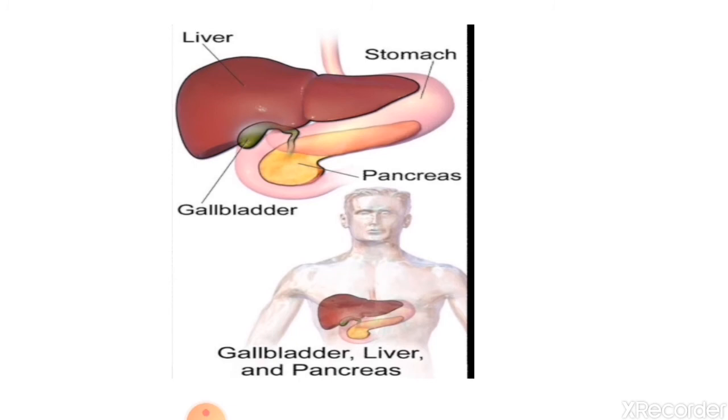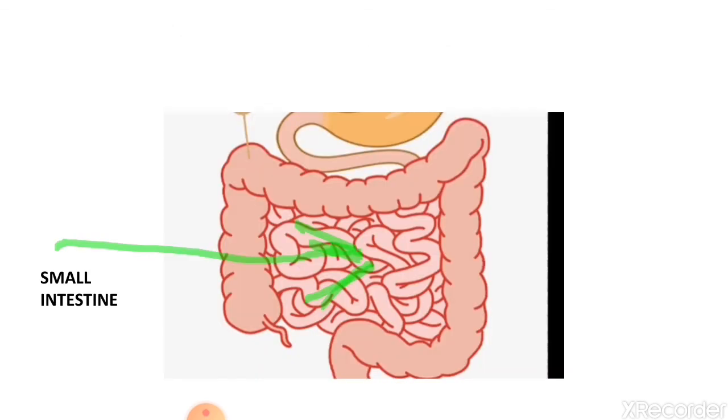So these digestive glands give digestive juices to the small intestine, and in the small intestine the digestion process gets completed. And in the small intestine, blood vessels are present. On the wall of the small intestine, blood vessels absorb the digested food, which is now in soluble form. Through these blood vessels, it gets mixed into the blood and then gets transferred to each and every part of our body.